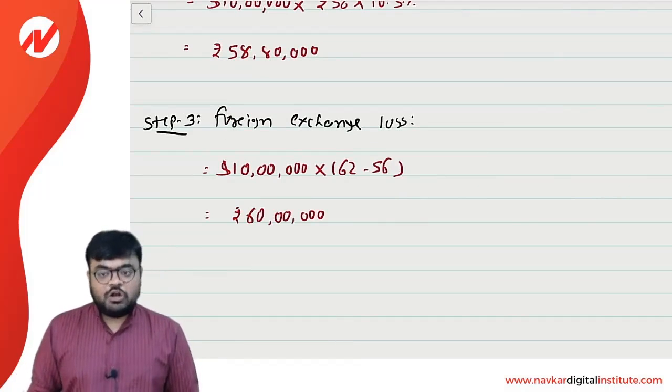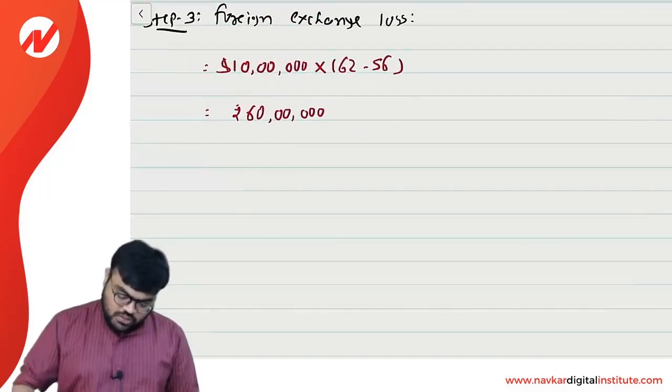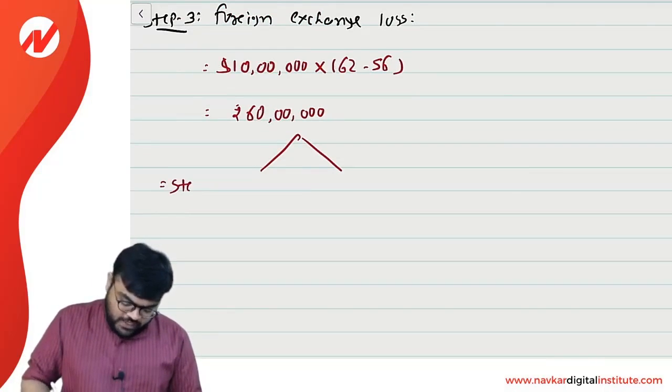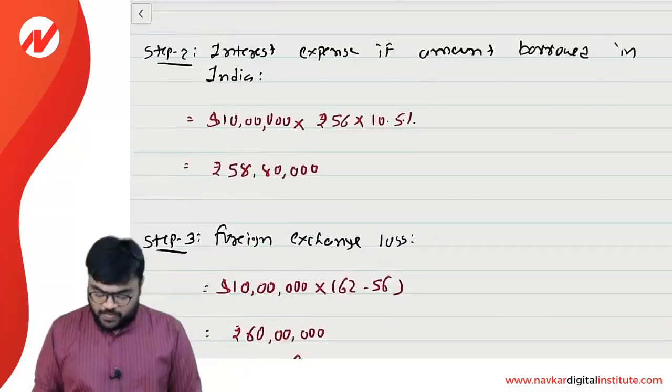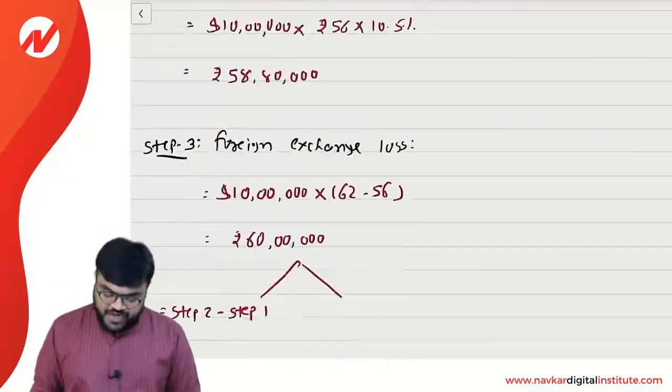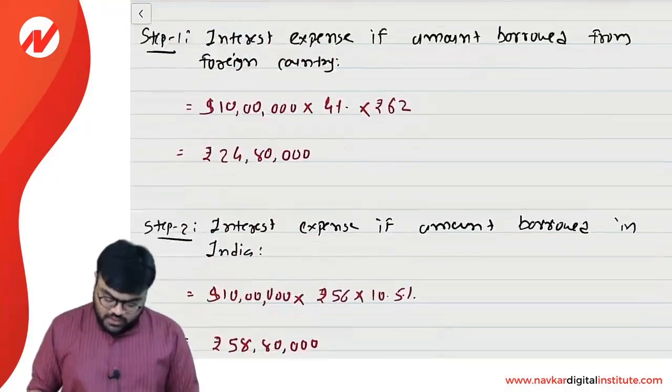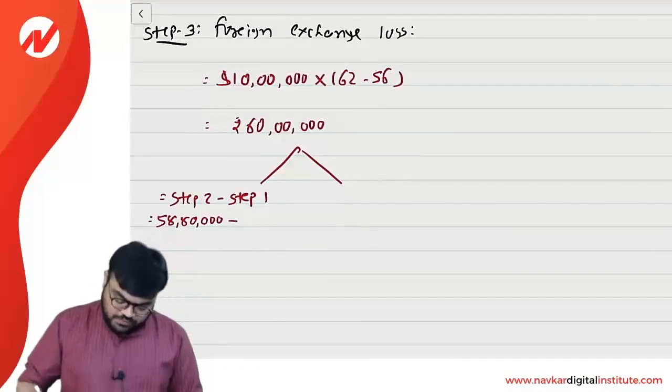But this entire amount will not be considered as foreign exchange loss. We will categorize it into 2 parts. First of all, we will calculate step 2 minus step 1, and the step 2 answer is 58,80,000, and the step 1 answer is nothing but 24,80,000.